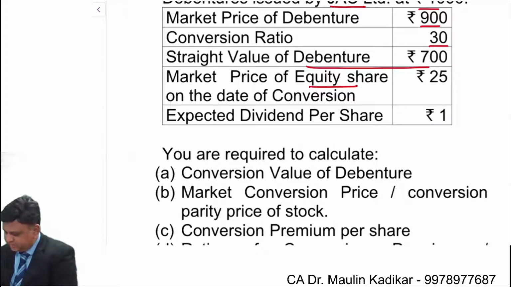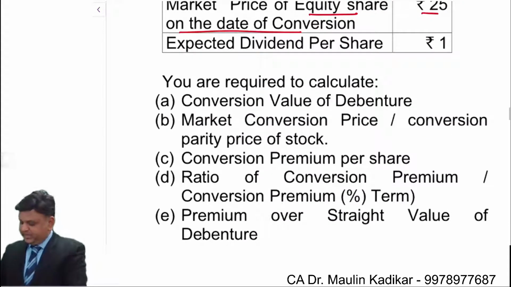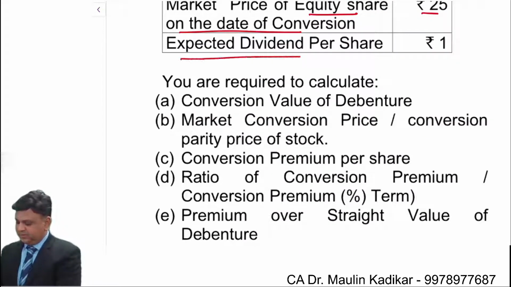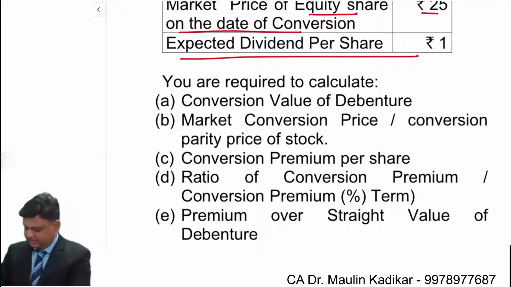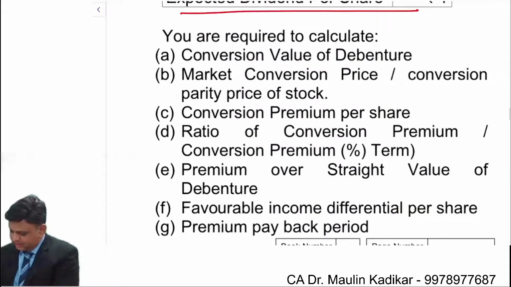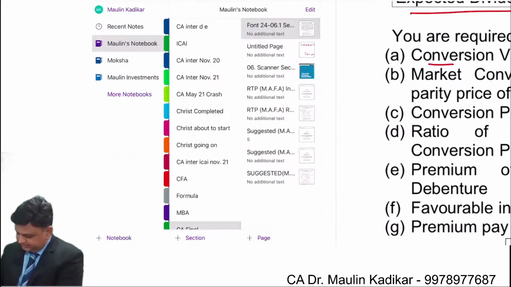Market price of the equity share is rupees 25 on the date of conversion. So current market price is given. Expected dividend per share is rupee 1. So dividend information is given, it is rupee 1. You are required to calculate, the first is the conversion value of the debenture. Please write an answer along with me.